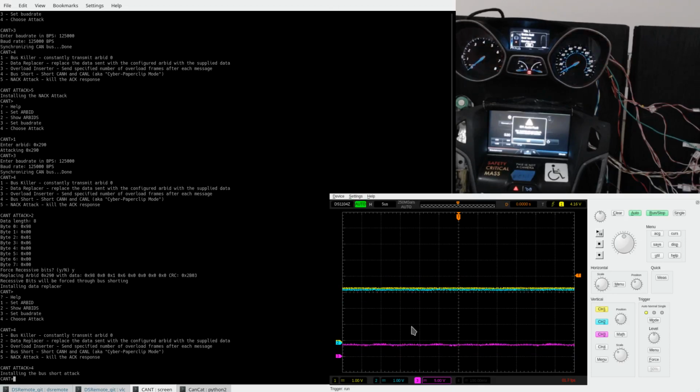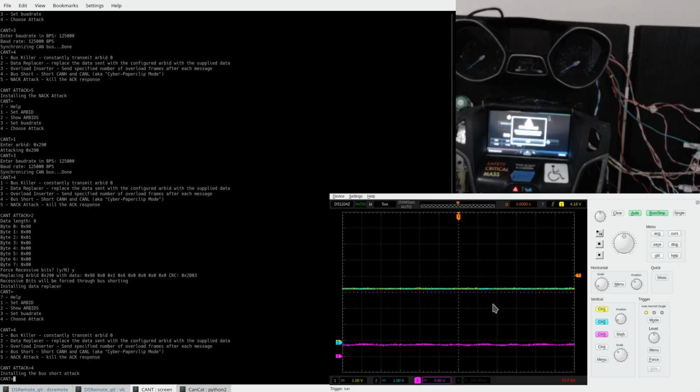And we see that this purple line here on the scope is the state of the switch. So we see that this went high, turned the switch on, and that now we don't really have any traffic on the CAN bus. At some point we should be able to see some sort of message start to come up. We can see that the instrument cluster is dead. We see it's kind of trying to send a message here and there, but it's not able to actually send anything because the bus is shorted together.